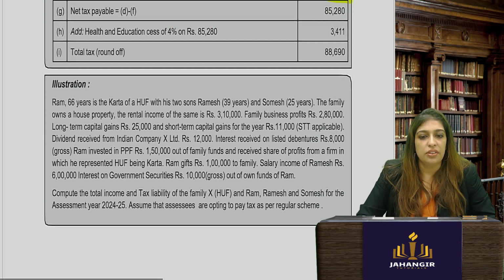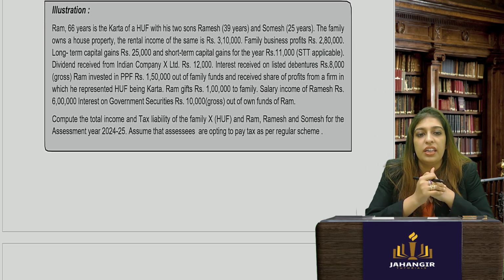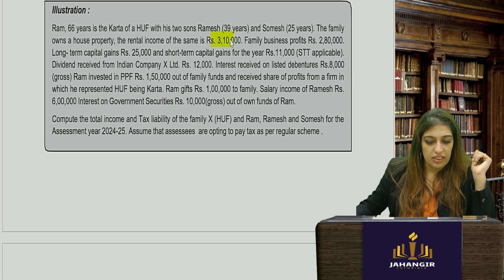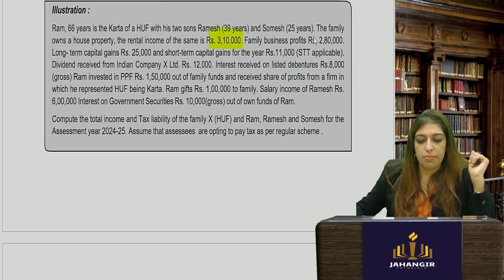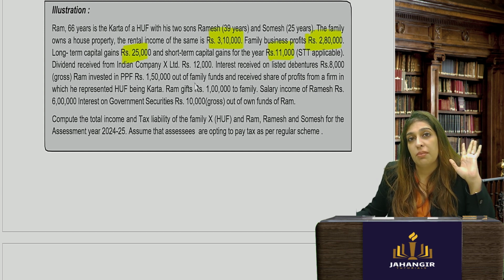Okay, let's go to the next one. Ram is 66 years, is the Karta of the HUF with his two sons, 39-year-old Ramesh and Somesh is 25. The family owns a house property. The rental income of the house is 3 lakh 10. This is the income. Family business profits is 2 lakh 8. Long term capital gains is this, and this is the short term capital gains. Okay, so with long term it is 20% tax, short term it is 15% tax.